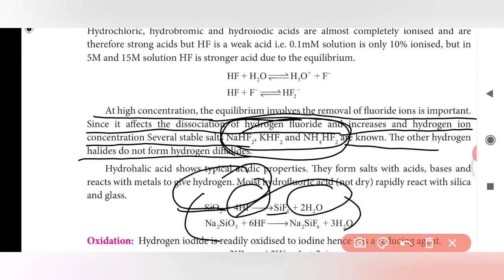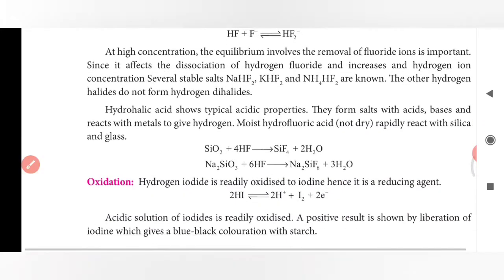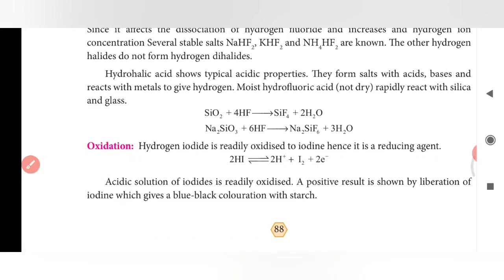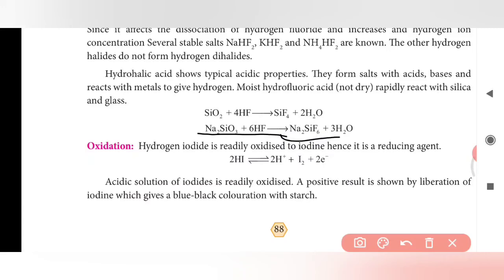This will happen when you fill hydrofluoric acid into a silica or glass bottle. Sodium silicate, when reacting with HF, gives sodium hexafluorosilicate along with the elimination of water. Here there is oxidation reaction, which is addition of oxygen or removal of electron or removal of hydrogen.